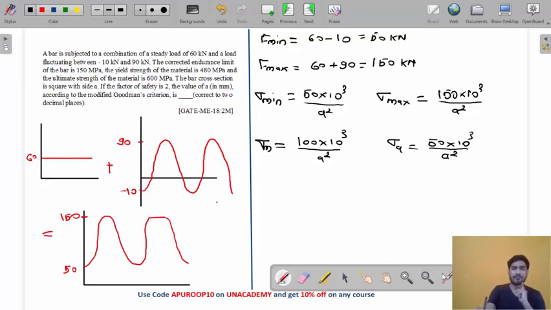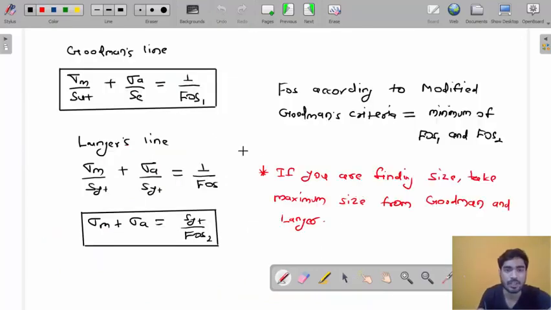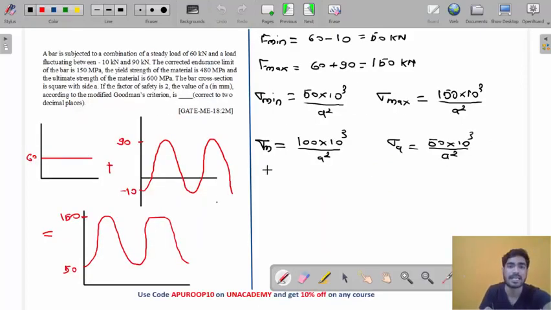We need to find the area according to modified Goodman. So I told you, according to modified Goodman, you will use both these lines, use both these criteria separately and find the area separately. And then you use the maximum area. Maximum area will be the answer.